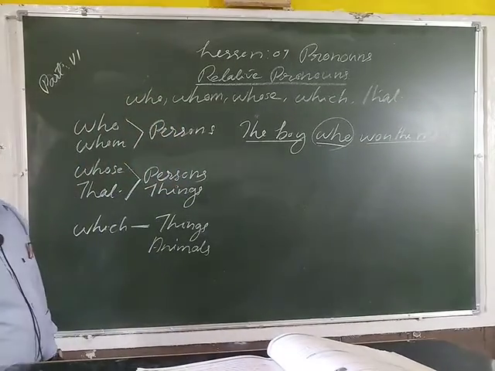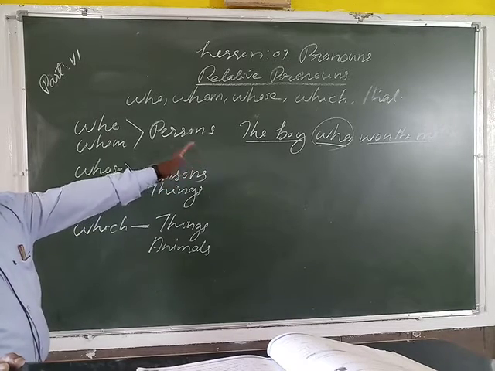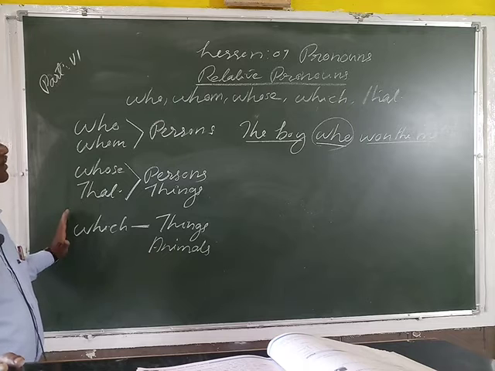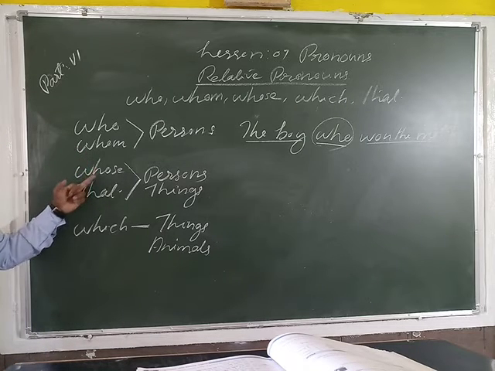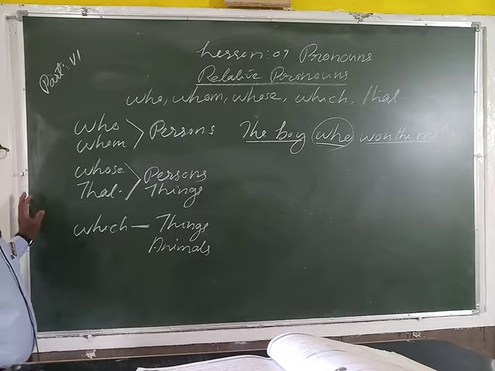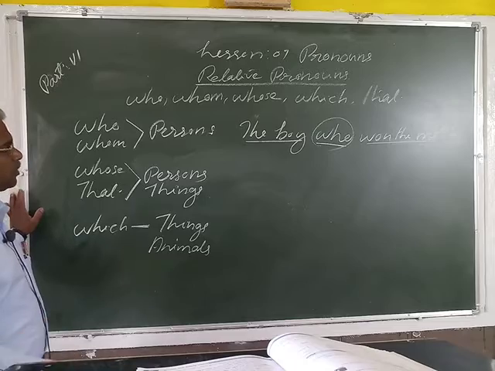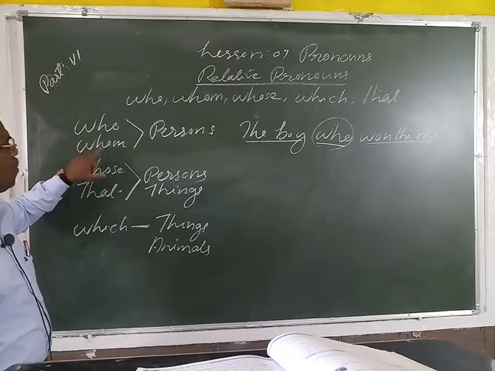Okay. Do you understand the usage of who? Then these are the relative pronouns: who, whom, whose, that, which. Then some technique for usage. This technique, this formula, is very important. Here look at who, whom.